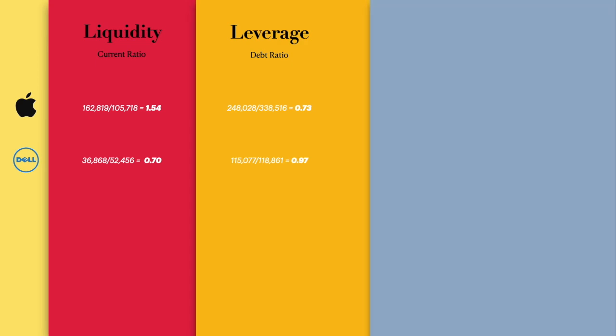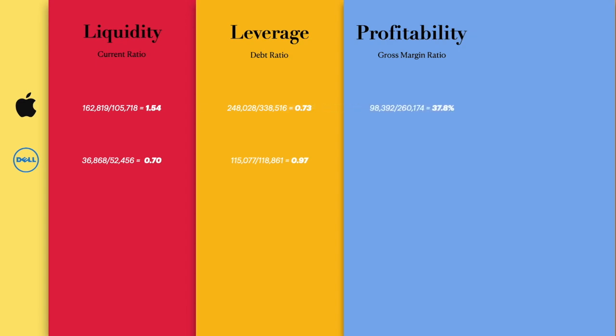Right. Gross margin ratio is a profitability ratio that compares the gross margin of a business to the net sales. The average gross margin for the information technology industry is 34.13%. Apple has more than that number, which is good, while Dell has a slightly lower number. The higher the gross margin, the more capital a company retains on each dollar of sales, which can then be used to pay other costs or satisfy debt obligations.